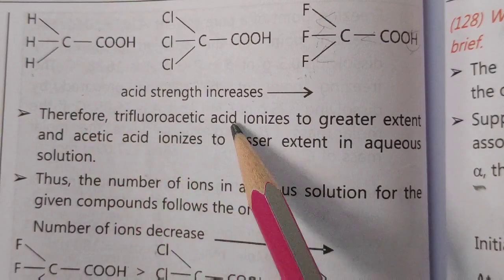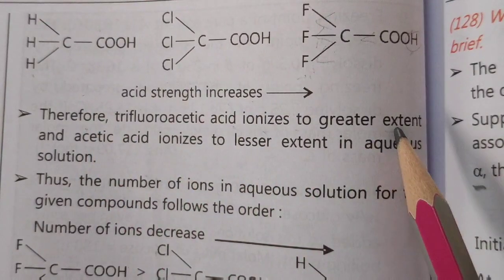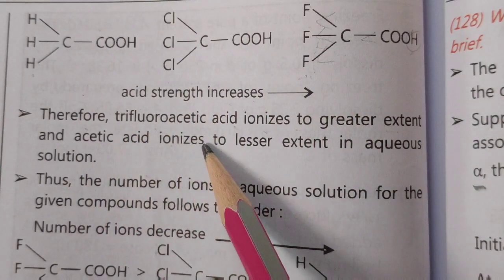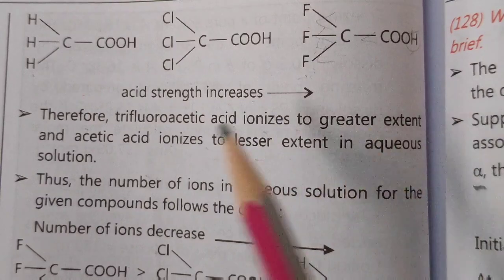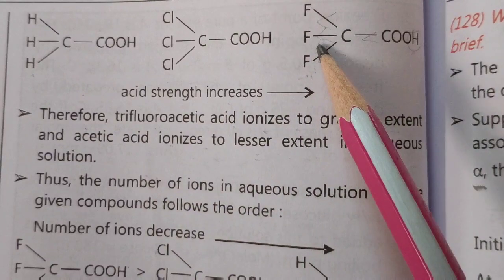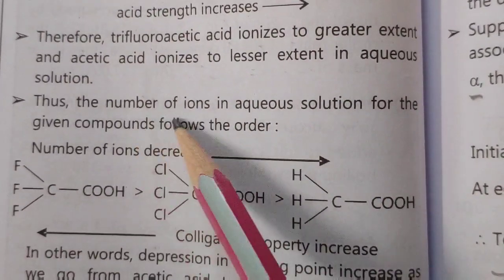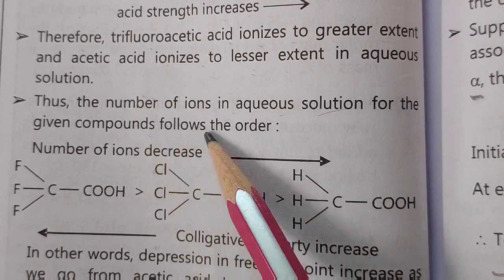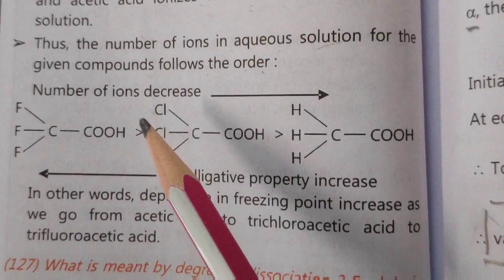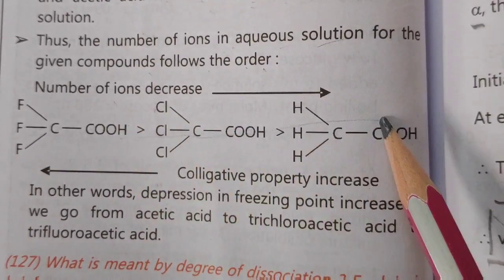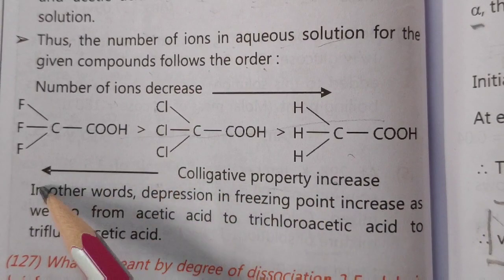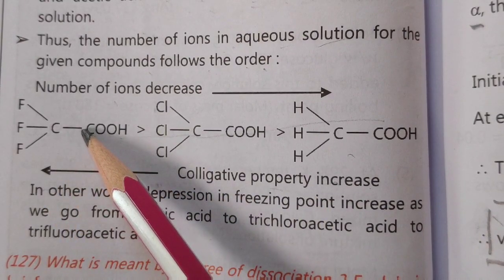Therefore, trifluoroacetic acid ionizes to a greater extent. The word is trifluoro, this one we are talking about. Acetic acid ionizes to a lesser extent in aqueous solution, because this is the most electronegative. Thus the number of ions in the aqueous solution for the given compounds follows the order, means who will give the maximum ions. So here, if you see, the number of ions decreases when we go like this, right? So maximum ions you will see here. Colligative property increases this side, means this one gives maximum particles.